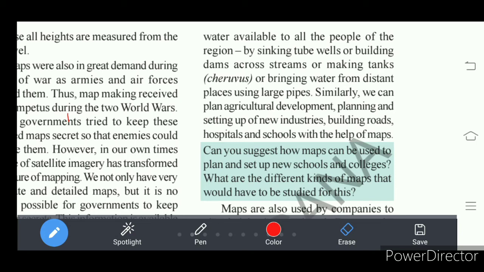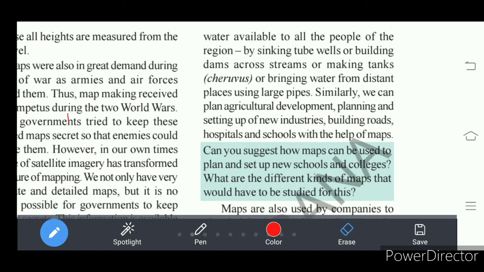So for industrial development, we want to know the place suitable and safe for industries. From where do we get that information? It is from maps. And when we want to build roads and construct hospitals and schools, for all these things we use what? Maps. So maps are used for a variety of purposes.